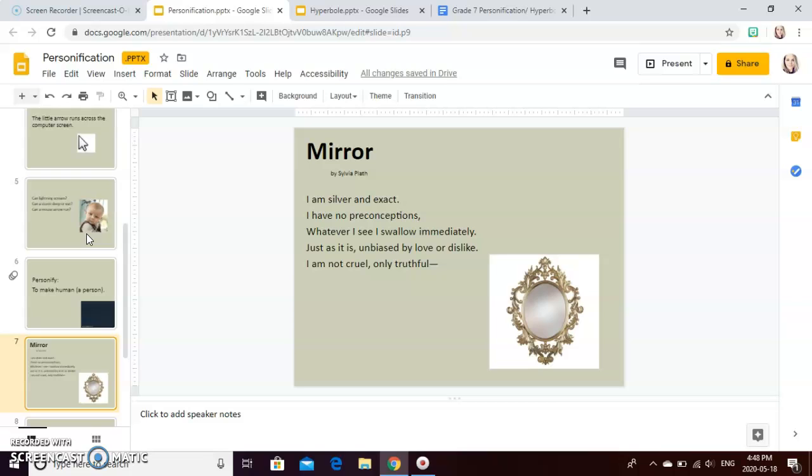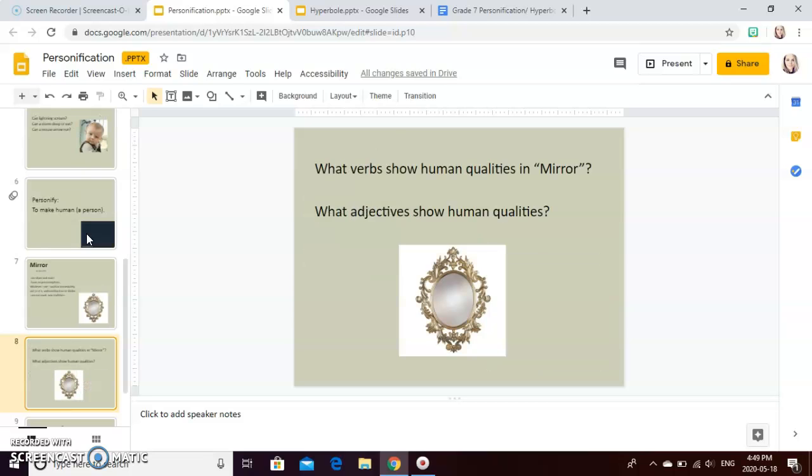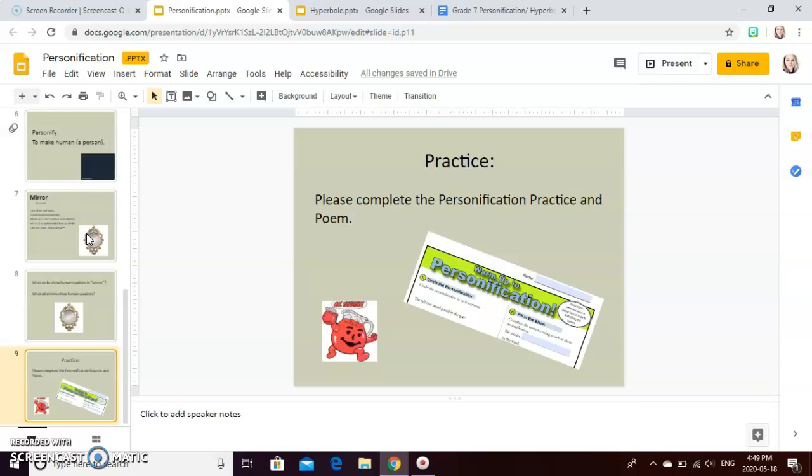In the poem we see a lot of personification of the mirror, particularly in the third line of the poem, when the writer is talking about the mirror and saying, whatever I see, I swallow immediately. We know that a mirror can't see or swallow, and that is showing us how the mirror is being personified by Plath in this poem. There is a worksheet on personification, and I have included it with the assignment, and I'll explain it at the end.